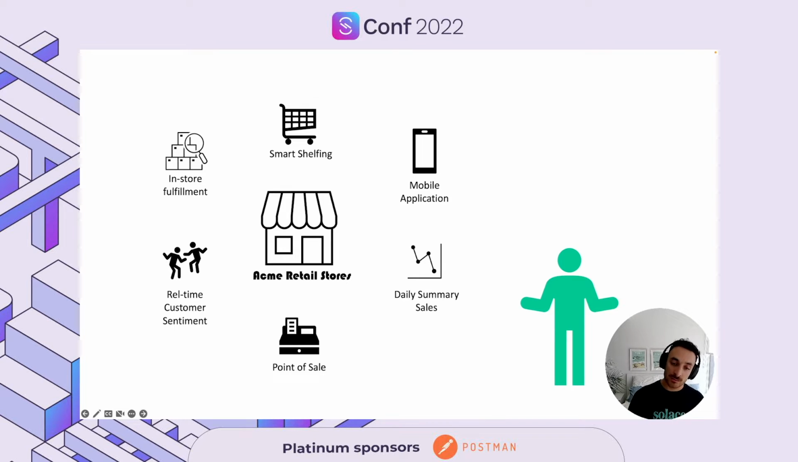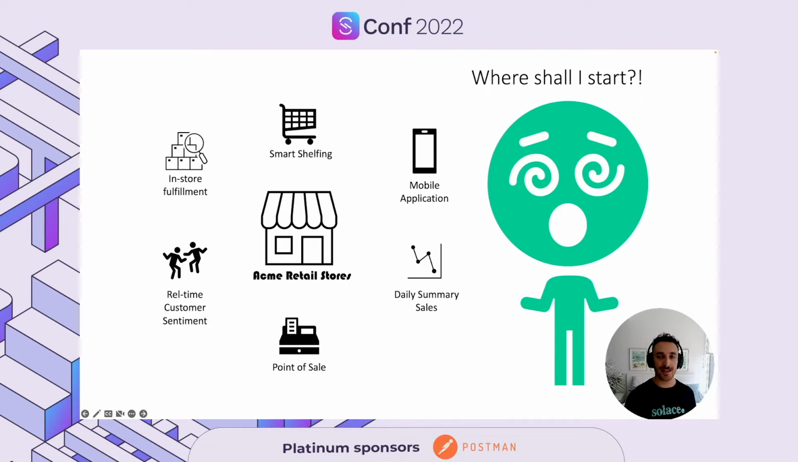You can also say that you could be a developer hired by Acme Retail Stores who wants to start modeling the underlying system and the interaction between the different microservices. You want to collaborate with different team members, and you want to deploy your applications, test them and mock them in different environments. So the first thing that comes to your mind is, where should I start?